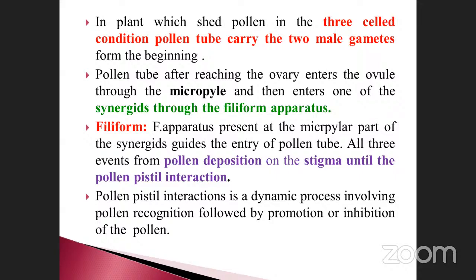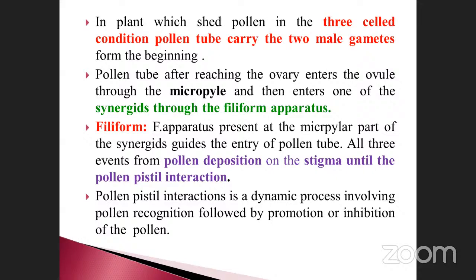Then it enters one of the synergids through the filiform apparatus. What is the meaning of filiform apparatus? The synergid cells have a finger-like projection near the micropyle. The filiform apparatus present at the micropylar part of the synergids guides the entry of the pollen tubes.